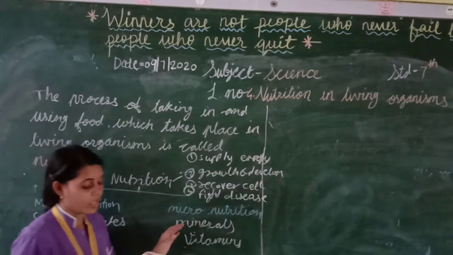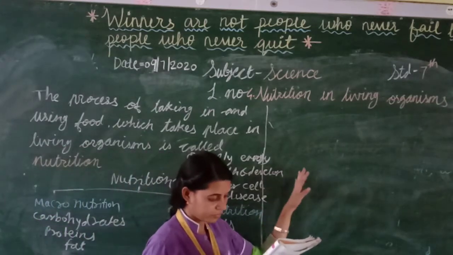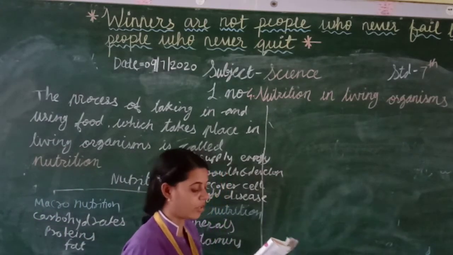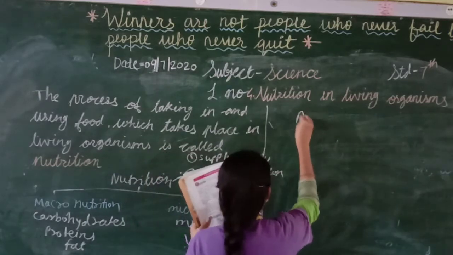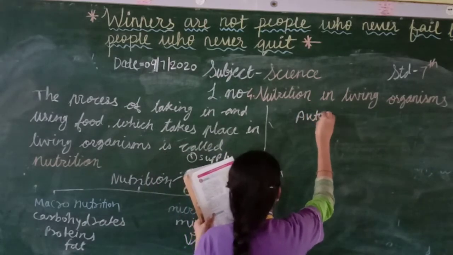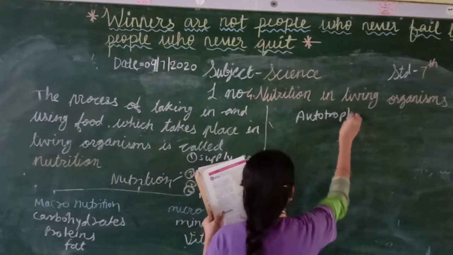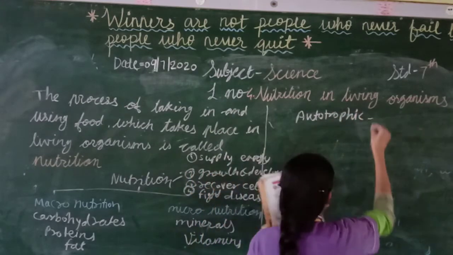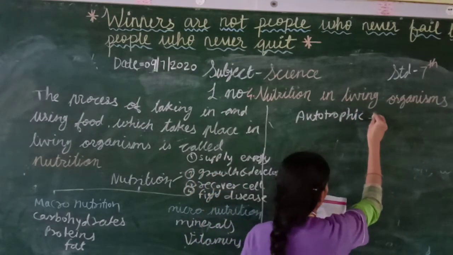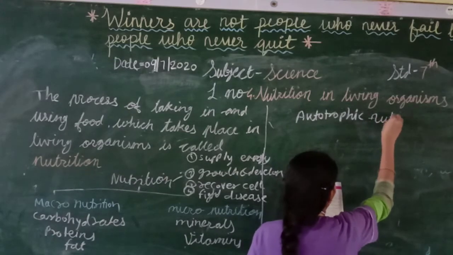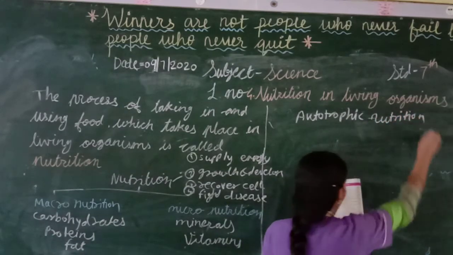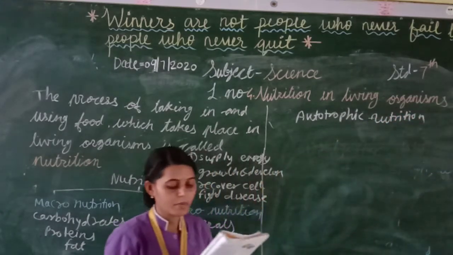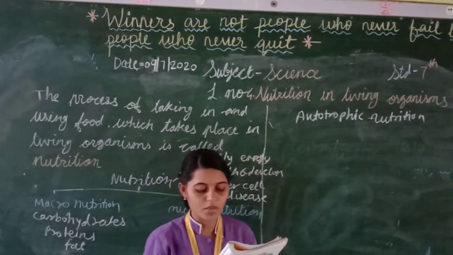So students, now we will learn about autotrophic and heterotrophic nutrition. Autotrophic nutrition means some organisms can produce their own food.